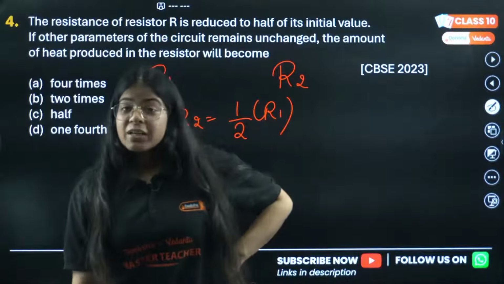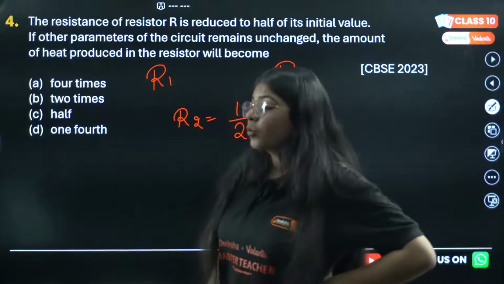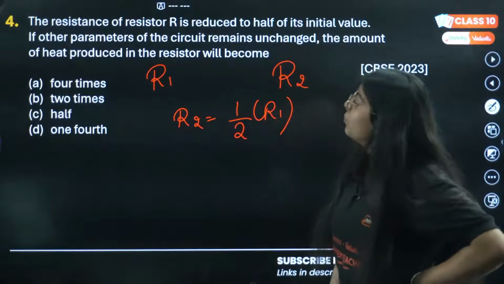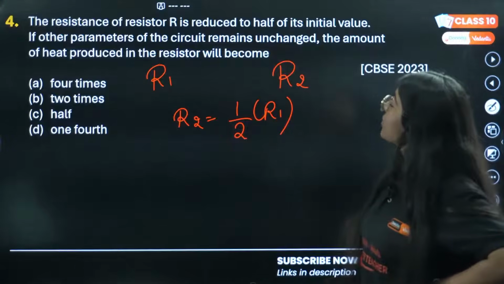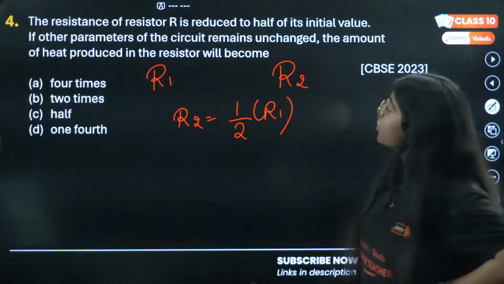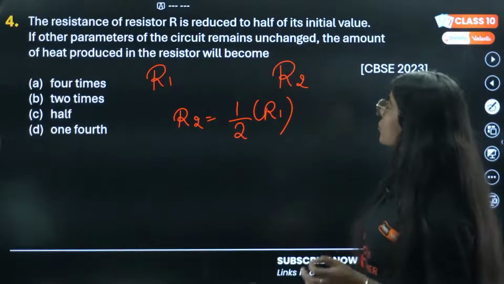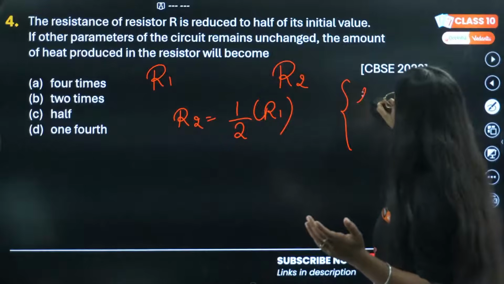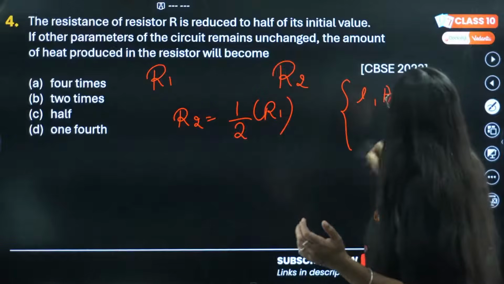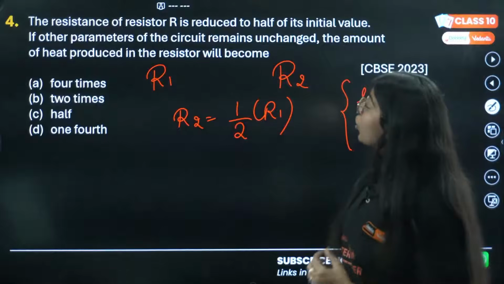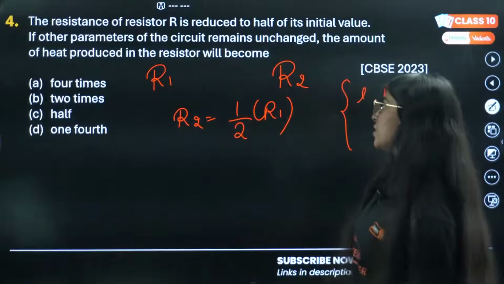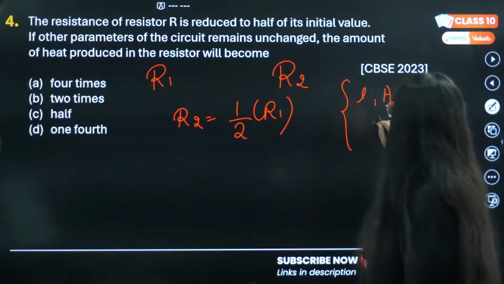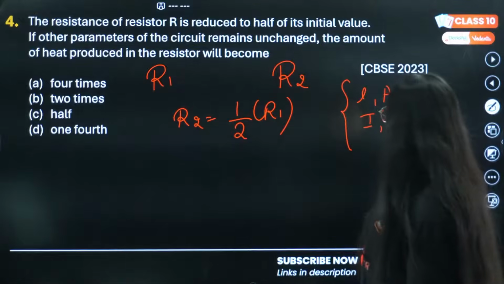You need to read your question properly and write it down. If other parameters of the circuit remain unchanged, other parameters like length, area, resistivity, everything, the amount of heat produced in the resistor will become what? And in this case current and voltage as well.